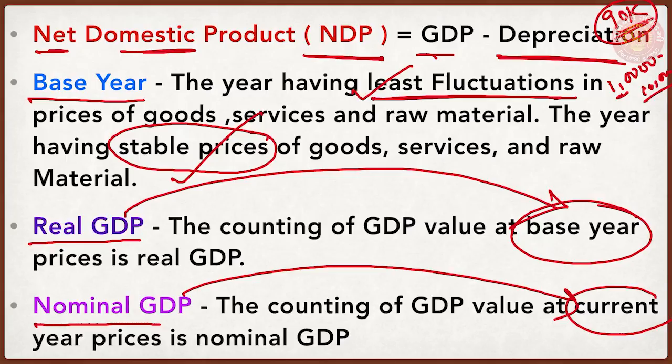Second, base year, it is a reference year wherein the prices of goods, services and raw material are relatively stable and are least fluctuating. Third, real GDP, when the value of GDP is counted at base year prices, it is real GDP. And nominal GDP, when the value of GDP is counted at current year prices, it is nominal GDP.